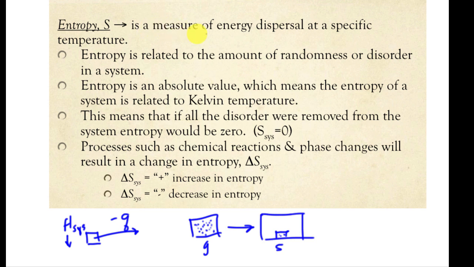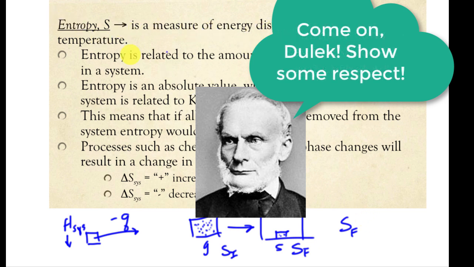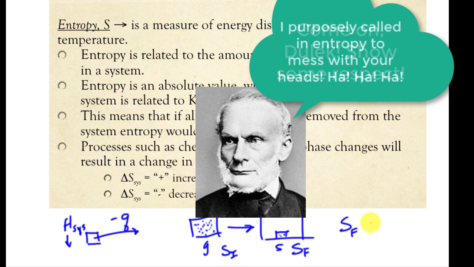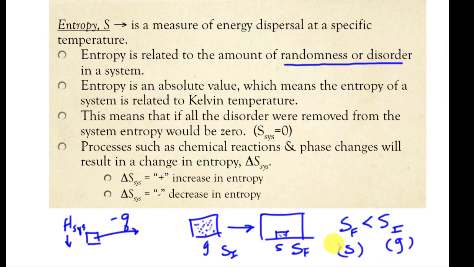So what he was looking at was this idea of energy dispersal. At this point, you can think of it as randomness and disorder. The idea is that there's more disorder in the gas phase than there is in the organized solid phase, and that is entropy. So we would have entropy initial, and then entropy final. We're looking at entropy measuring the amount of energy or the amount of disorder in the system. Our final solid phase would have less entropy than our initial gas phase, the gas versus the solid. And this is the property of entropy.